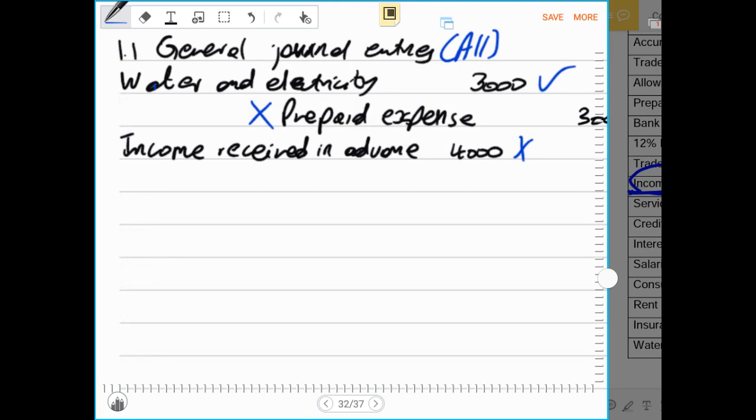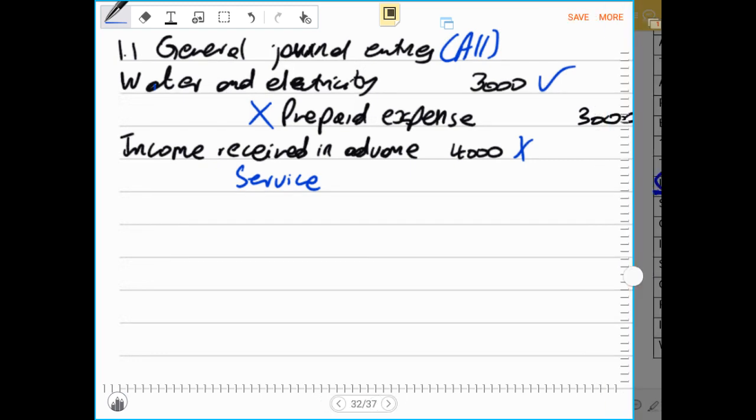However, the contra entry will be service income because this was received before time because of the services that were rendered in advance, or the income received for the services rendered to the customer. Therefore, now this will be a service income. It's money that was received before the service was rendered to the customer.